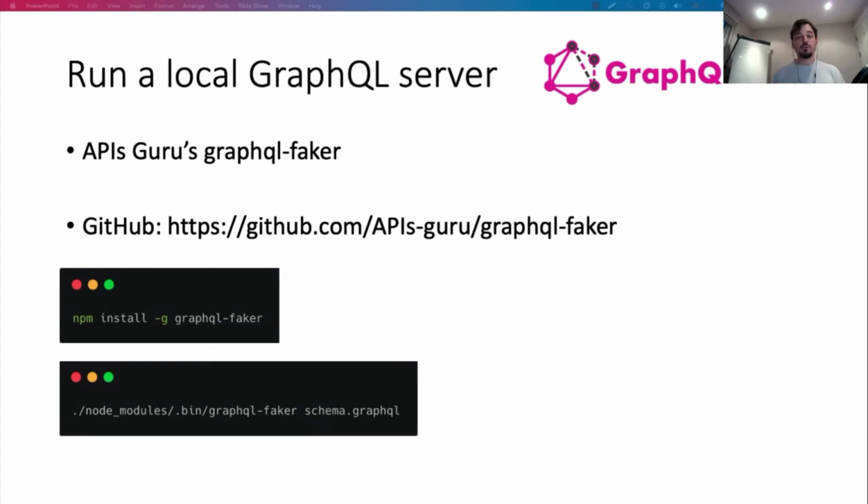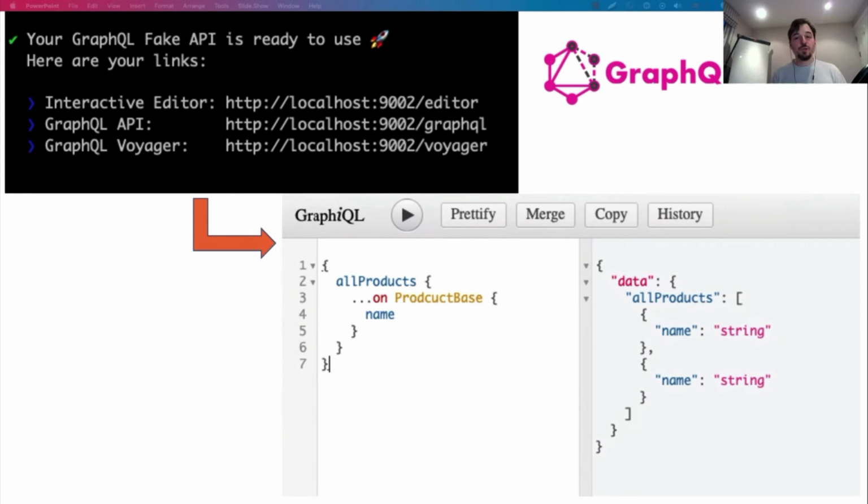GraphQL Faker is another NPM package. So again, you need to have a Node.js runtime available locally to work with it. And it works very neatly. It replicates the behavior of your API server exactly as you would expect. And it also offers you a graphical interface, which you can use to inspect the payloads, the queries and mutations available on the server, and also to write your query documents to test the endpoints.